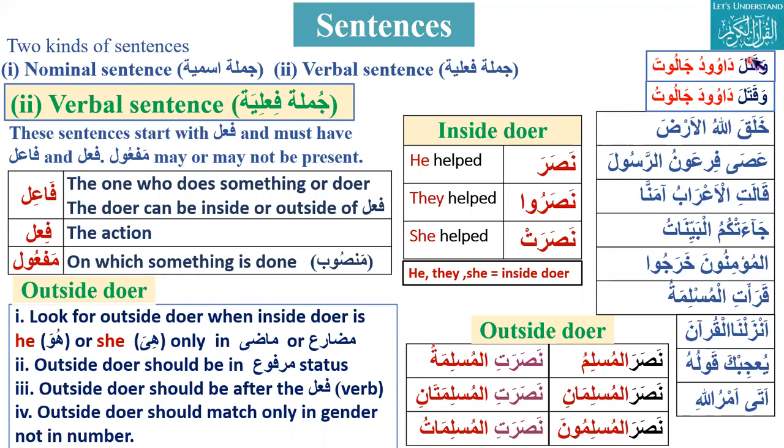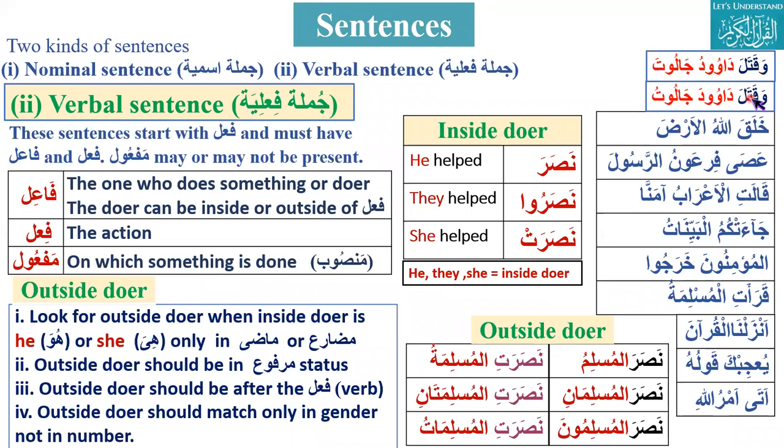There's an inside doer, he, and we will be looking for the outside doer in marfu form, which is Dawudu. Jaluta is maf'ul because it is mansub. So, Dawood killed Jalut.